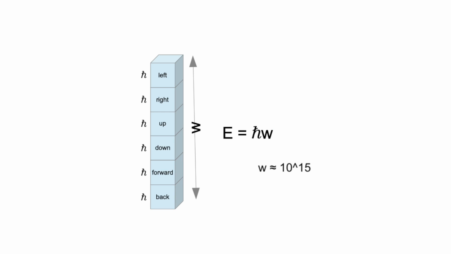In one of my previous videos I've assumed that each elementary particle is actually a discrete machine that consists of discrete pieces. E equals reduced Planck's constant multiplied by W. W, according to that assumption, is not frequency but the amount of discrete pieces in the particle. Reduced Planck's constant, according to that assumption, is not the quantum of action, but the quantum of energy instead. Quantum of energy that causes discreteness of action.